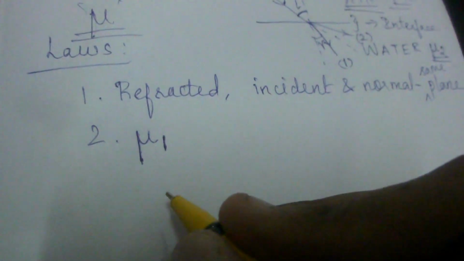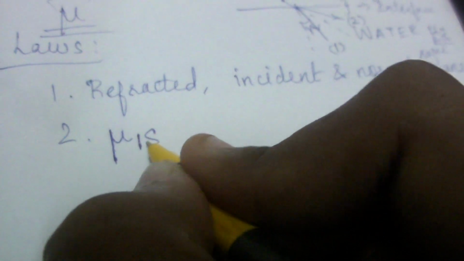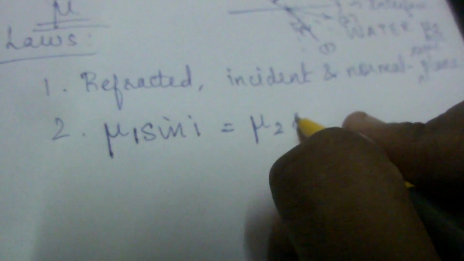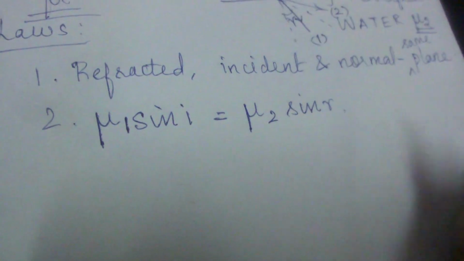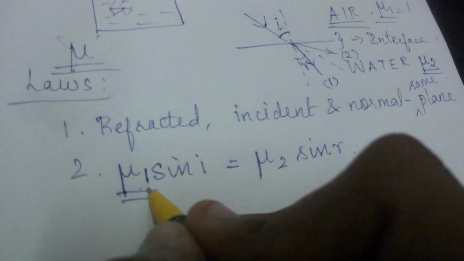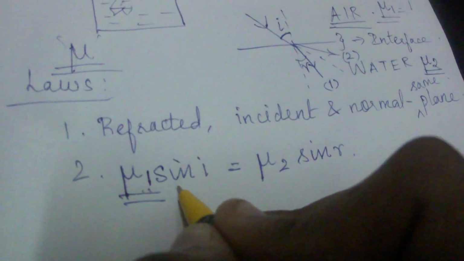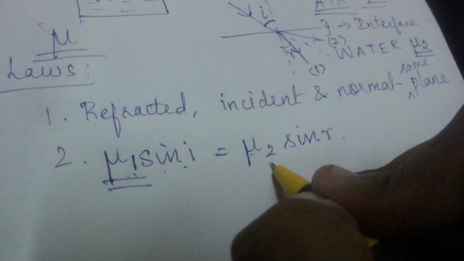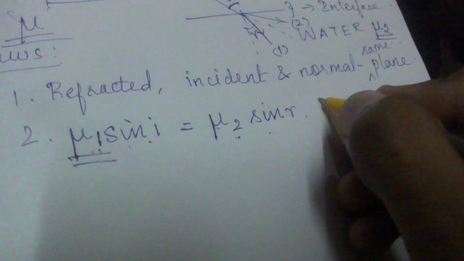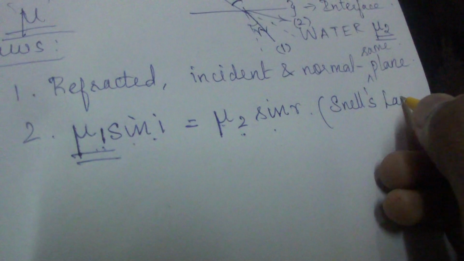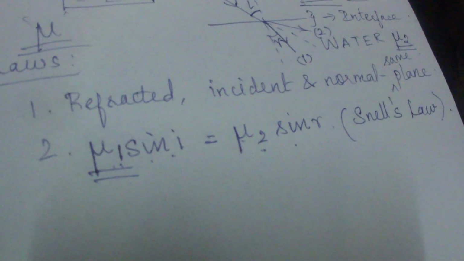So the second law of refraction says that nu1 sin I is equal to nu2 sin R. What does it say? Nu1 sin I is equal to nu2 sin R. That is nothing but nu1, the refractive index of the first medium, into the sine of the angle of incidence, is equal to nu2, the refractive index of the second medium, into the sine of the angle of refraction. This law is known by a name, Snell's law, and that is also the second law of refraction. So the two laws of refraction are written here.